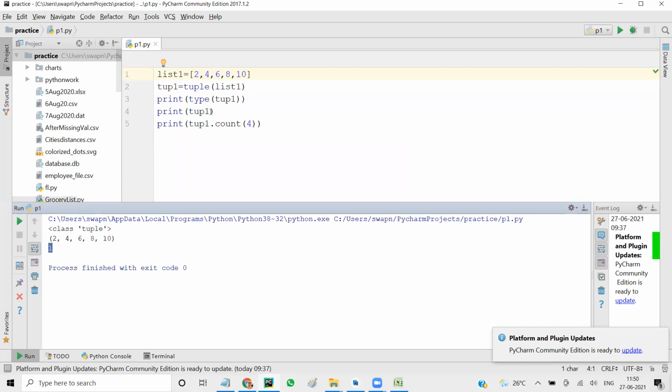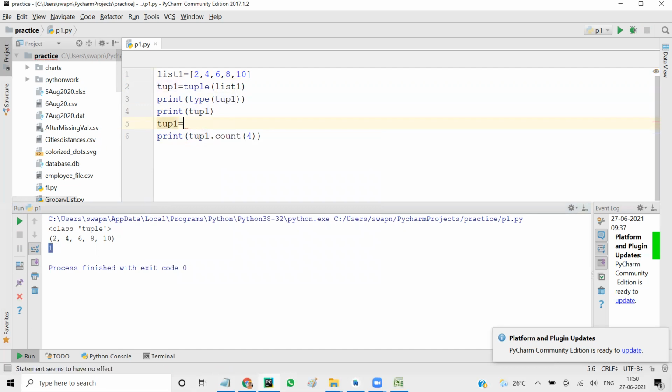Now if I want to add a value to a tuple, what do we do? You need to convert it to a list. So tup1 equal to list of tup1. I'm converting tup1 into a list by saying list of tup1.